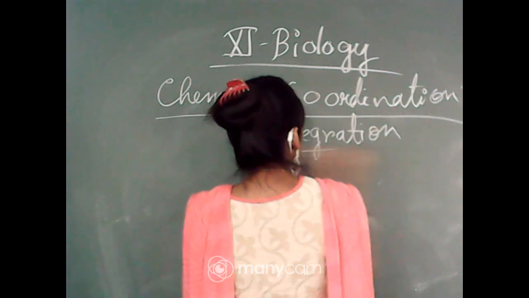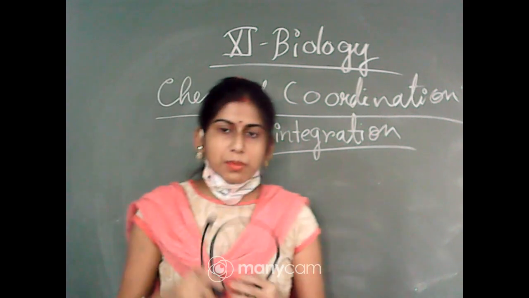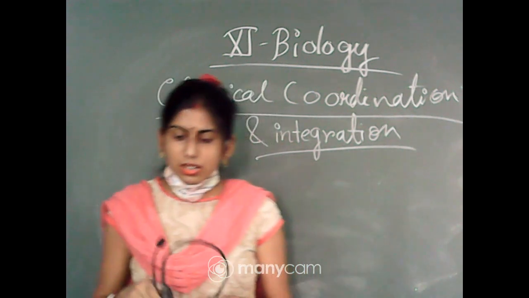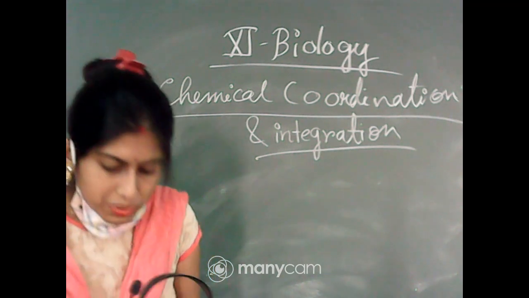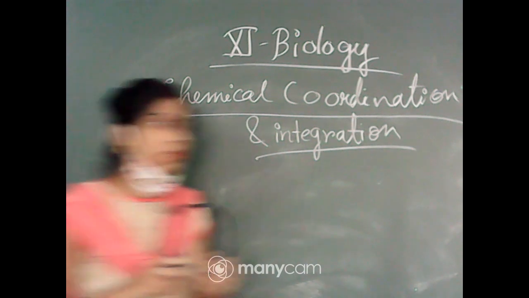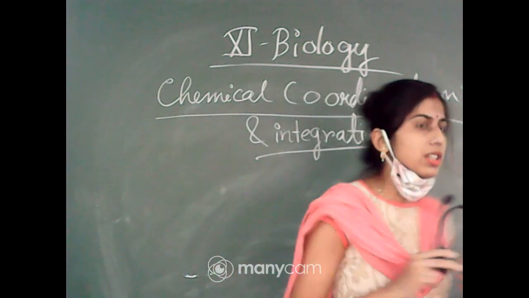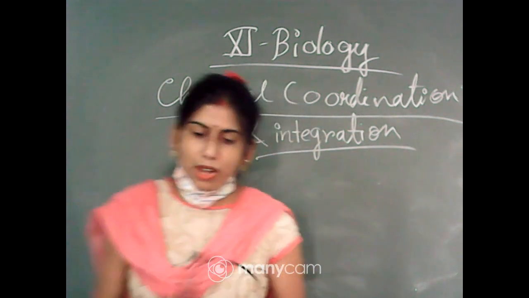In this particular chapter we will discuss the human endocrine system. From different endocrine glands of the human body, different hormones will be released, and in the human body different types of endocrine glands can be found.